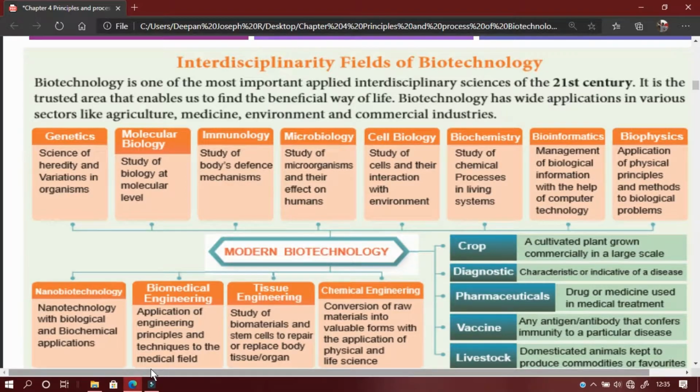Engineering applied with the principles and techniques of the medical field is called biomedical engineering. Tissue engineering is the study of biomaterials and stem cells to repair and replace body parts, tissues, organs, etc. And chemical engineering is the conversion of raw material into valuable forms with the application of the physical and life sciences.